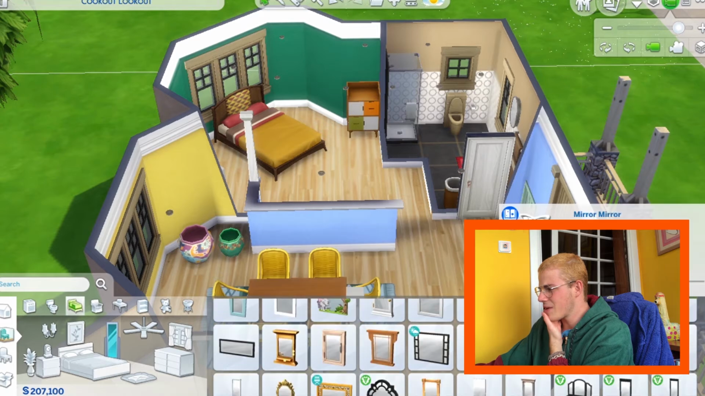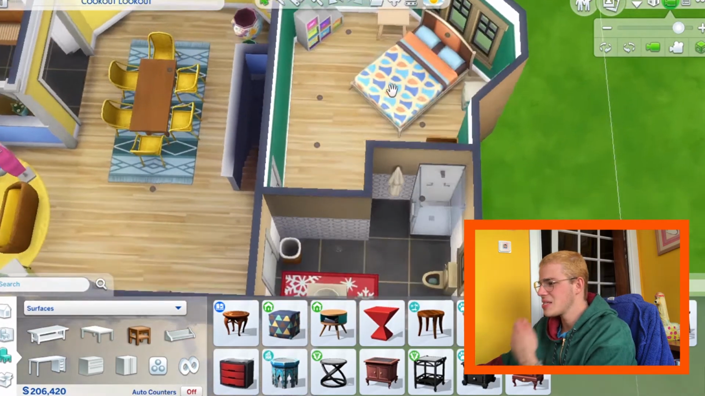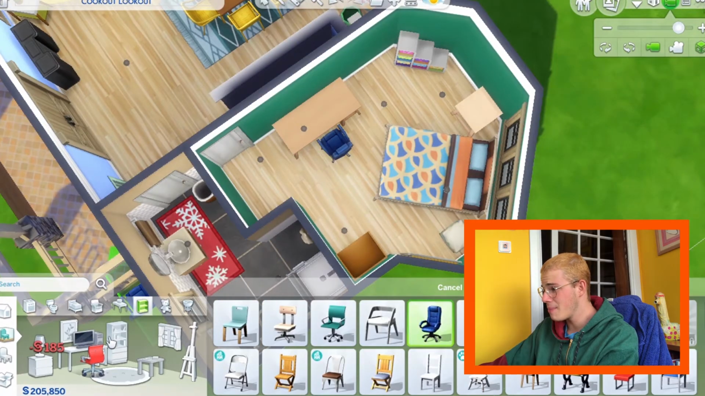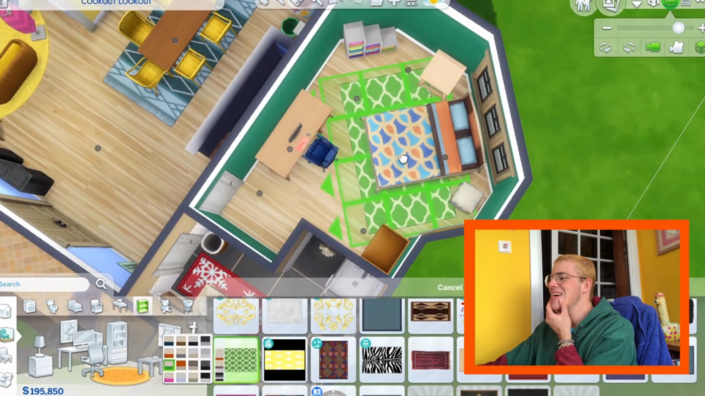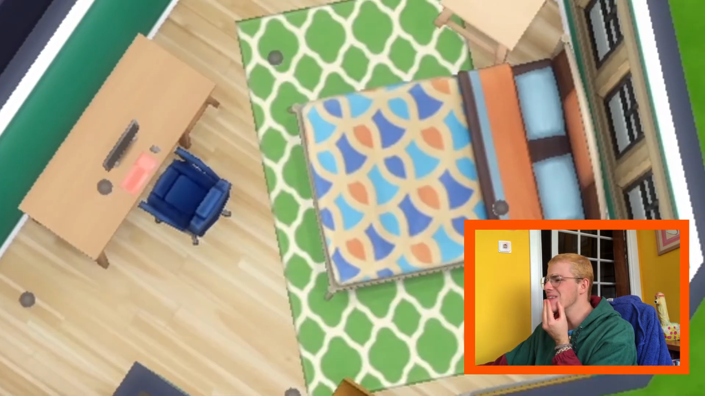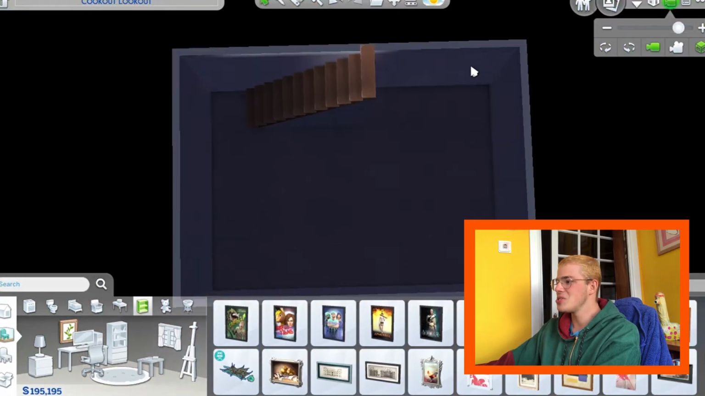And a mirror, like a full-length mirror, because I don't have that in real life and I miss it so hard. You don't really know how much you need a full-length mirror until you don't have one. I need an office space, the best computer money can buy, and then let me give myself a rug just because I deserve it. That is an ugly room. Wow.